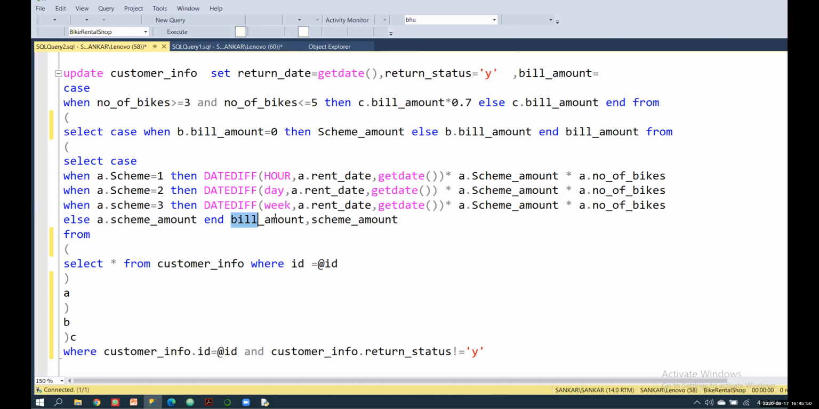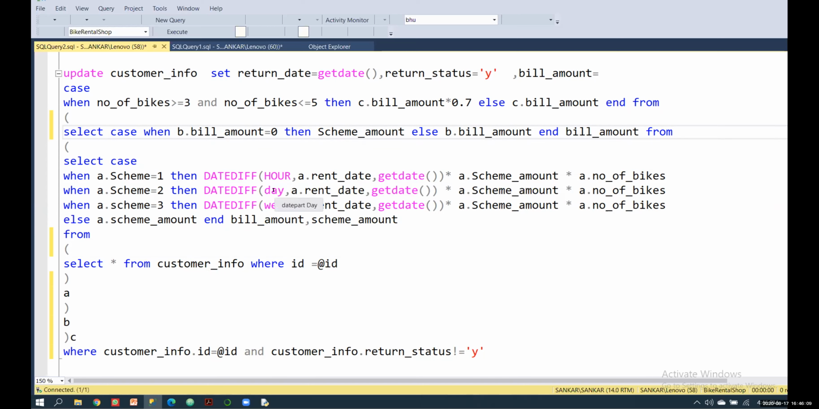I just give END, then after that I'm giving an alias name for that, which is bill amount, and here I'm getting the scheme amount using another query, right? This is a subquery.